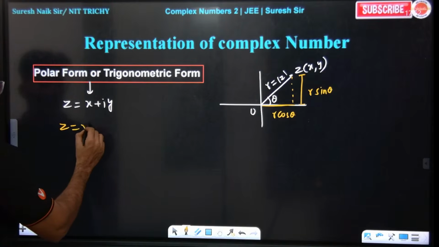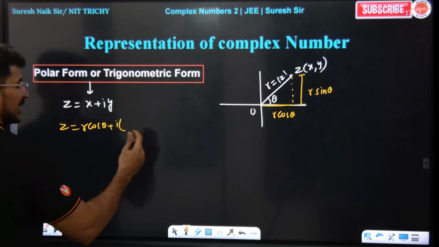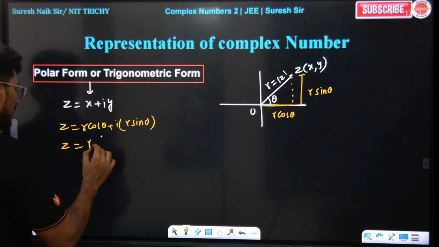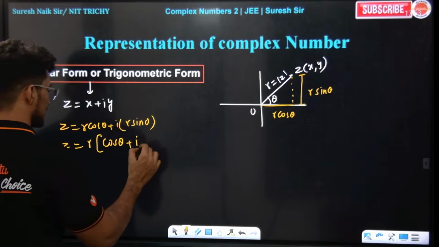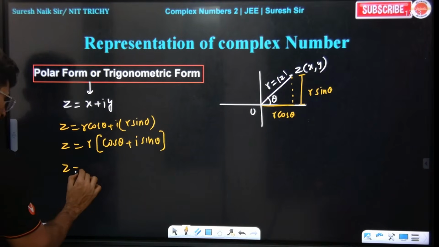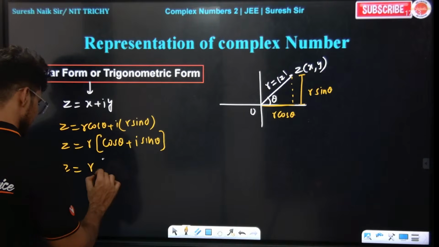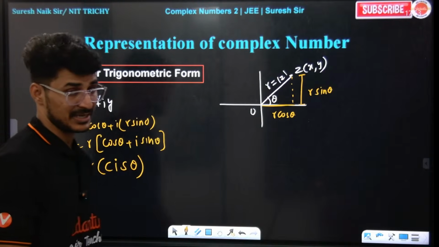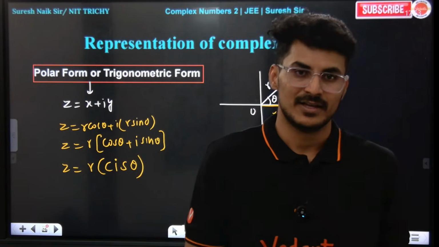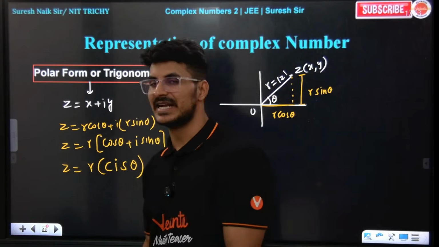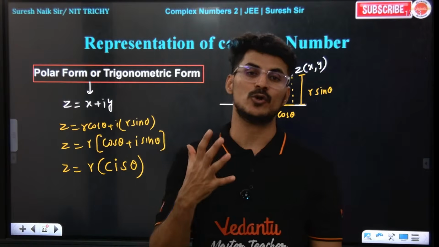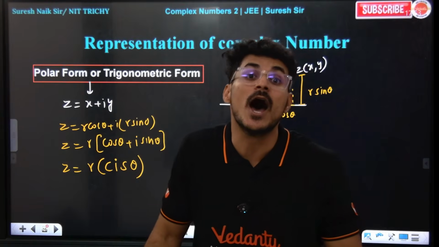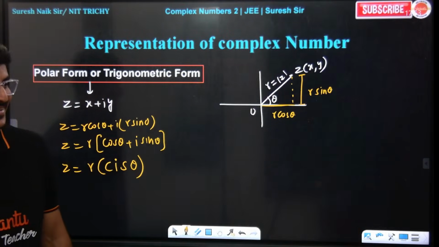z is equal to r cos theta plus iy. The y length, how much? r sin theta. So z is equal to r, taking common, cos theta plus i sin theta. Now this can be written simply as r cis theta. C means cos, i as it is, s means sin theta. Why cis theta? That's how it has been represented, that's how it's been called. So it is being called r into cos theta plus i sin theta. In short, you can call it cis theta.